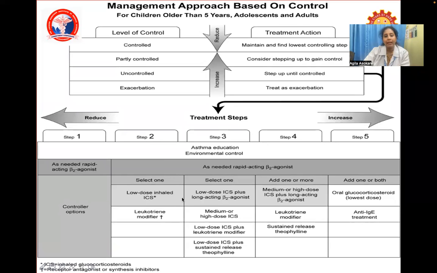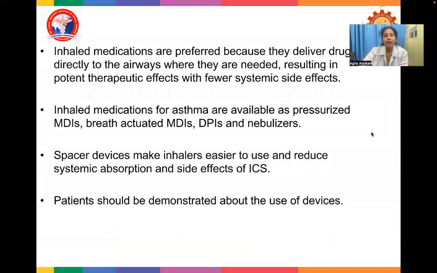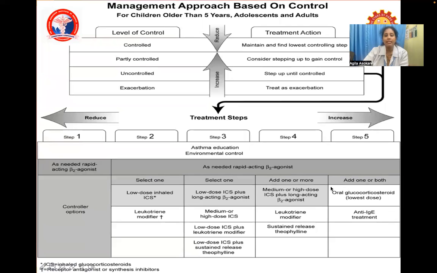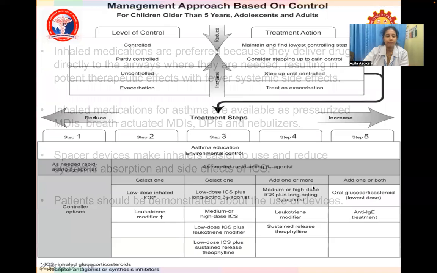Step 3, you can add a low-dose inhaled corticosteroid plus a long-acting beta-2 agonist, or a medium or high-dose inhaled corticosteroid, or a low-dose corticosteroid plus leukotriene modifier, or a low-dose inhaled corticosteroid plus sustained-release theophylline. Medium or high-dose inhaled corticosteroid plus long-acting beta-2 agonist. At step 4, leukotriene modifier and sustained-release theophylline. And step 5, you can have an oral glucocorticosteroid and anti-IgE treatment.